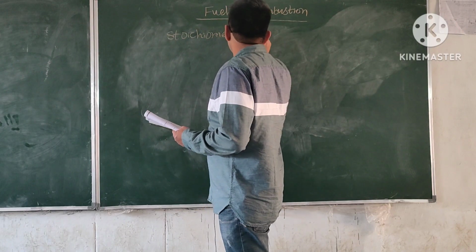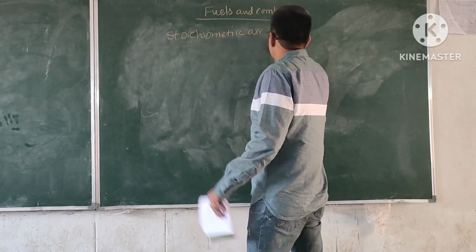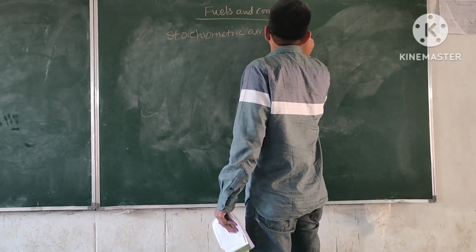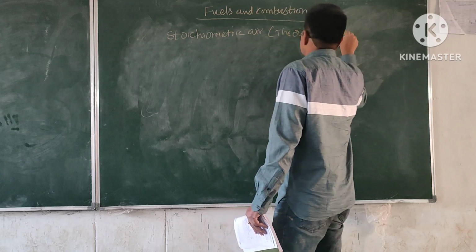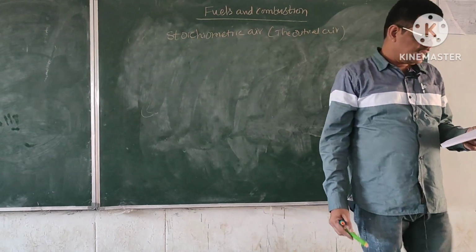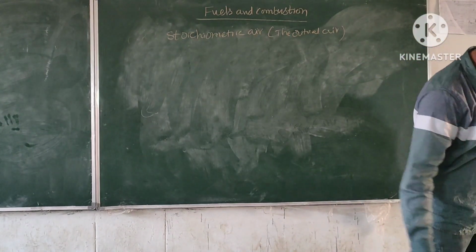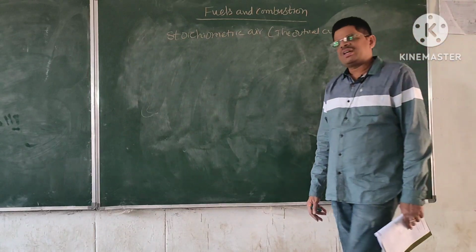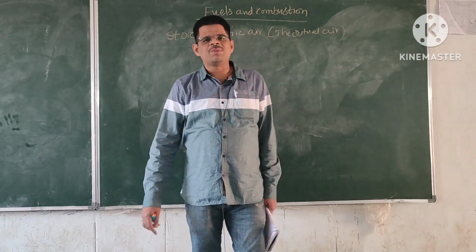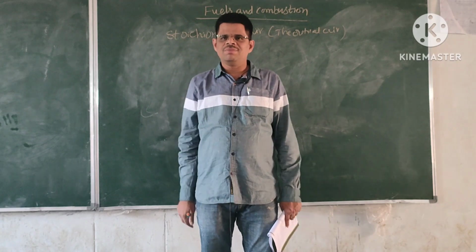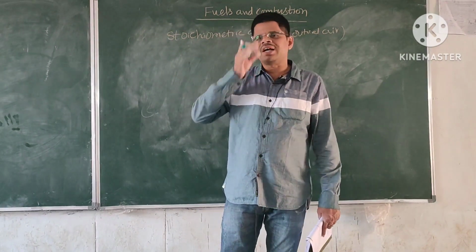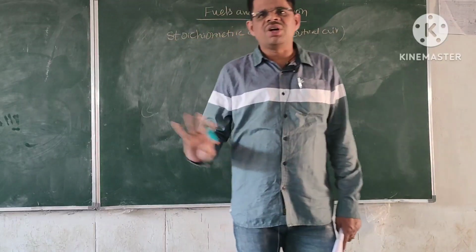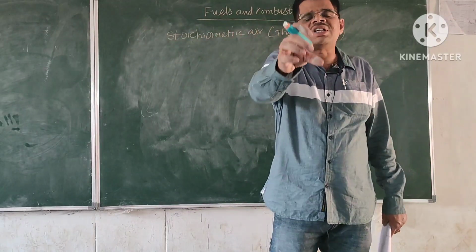Stoichiometric air is also called as theoretical air required for the combustion. See, for combustion process, we know that certain amount of air is required. So if sufficient amount of air is supplied, then the combustion will be complete. So that we have learnt already. So what is the sufficient amount of air?